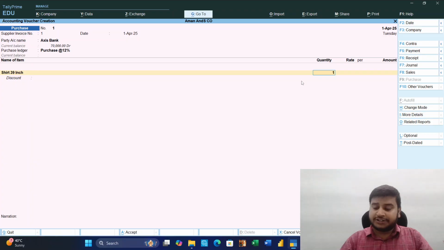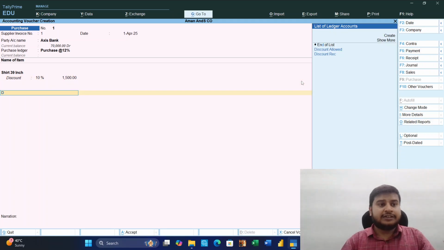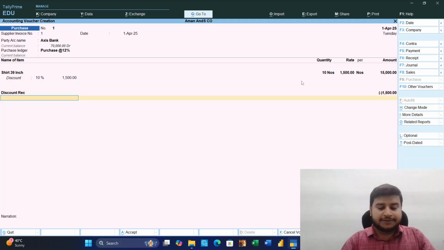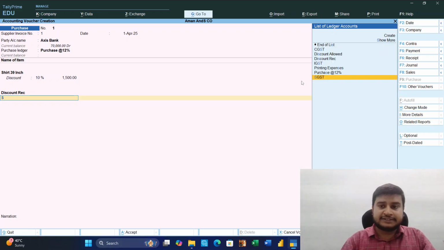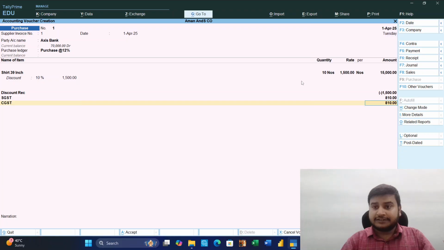Item we created, shirt 39 inch, quantity 10, rate 1500. Discount, if you want to put discount, 10% discount also. First we'll put discount. So we have purchased, we will receive discount, enter, automatically discount comes. Then again we'll put GST. So it is from cash, SGST comes after discount, CGST. So we get this.